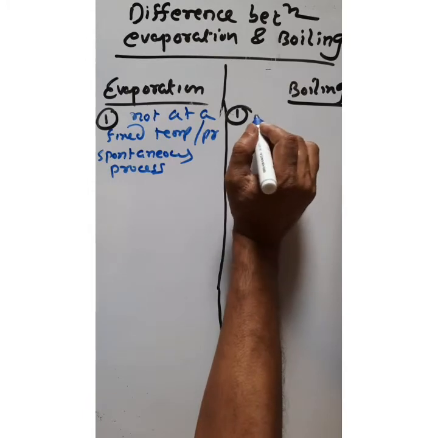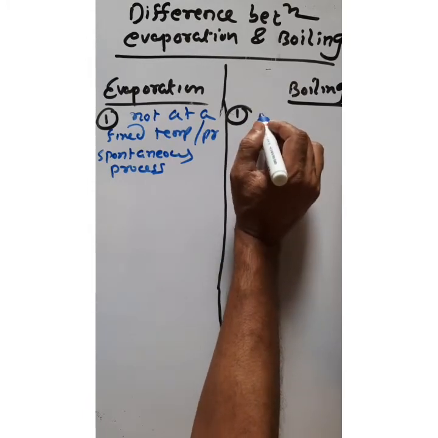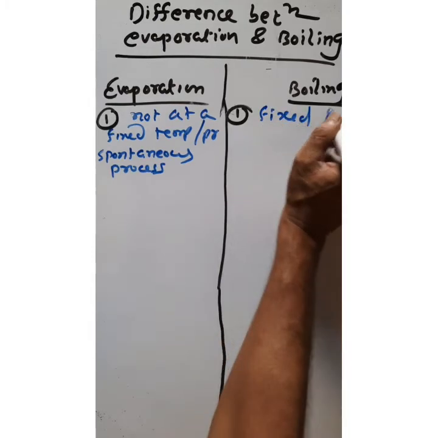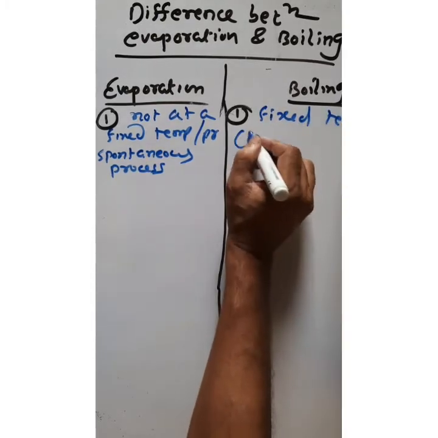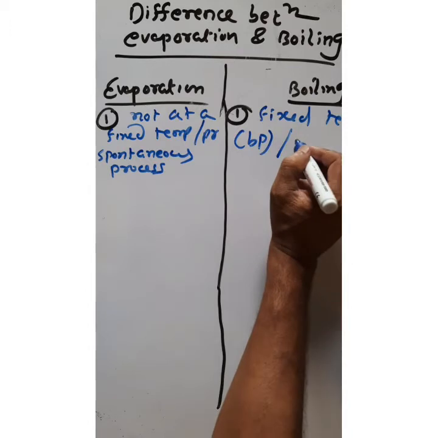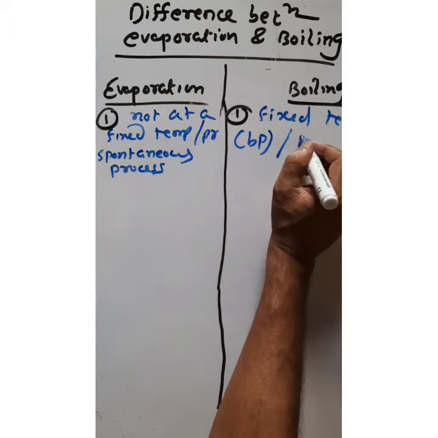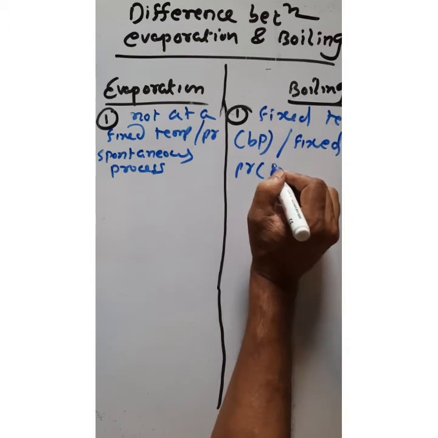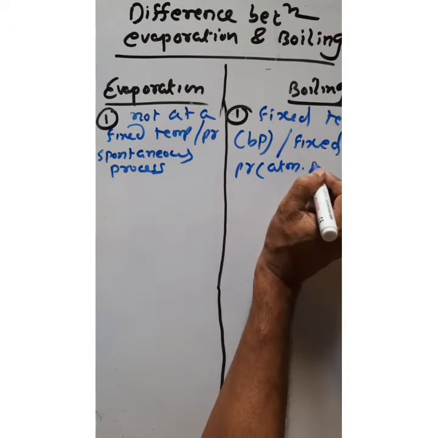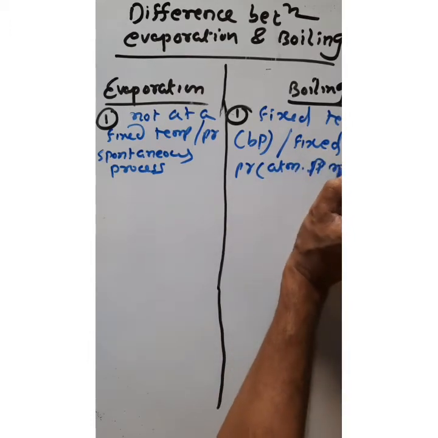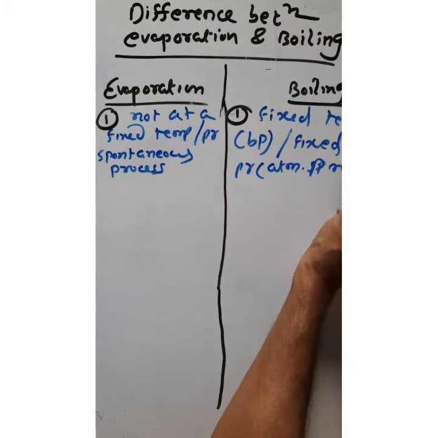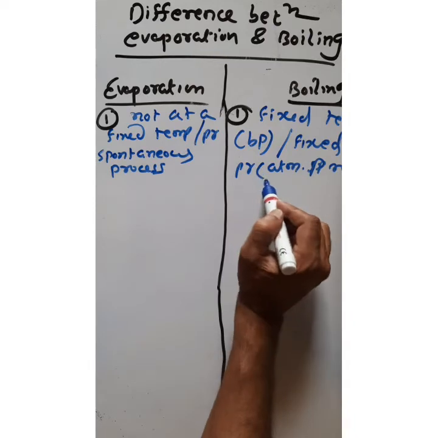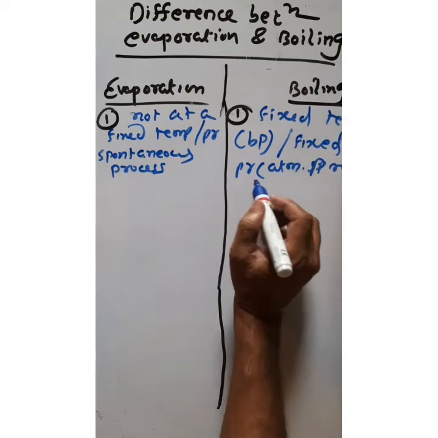The boiling process takes place at a fixed temperature, which is called the boiling point, and at a fixed pressure, which is called atmospheric pressure.